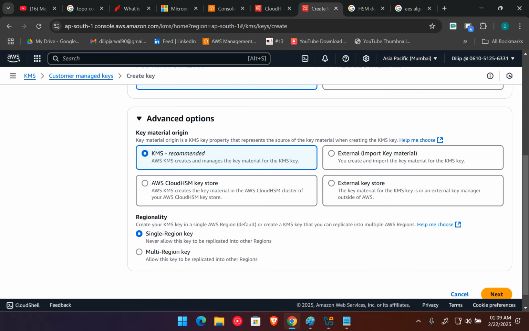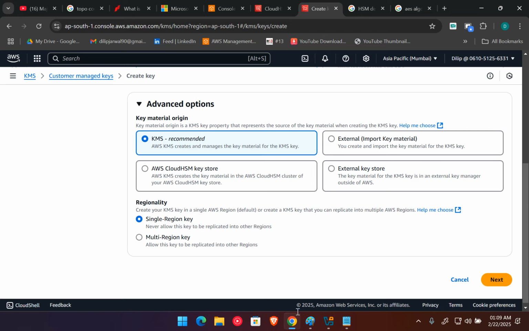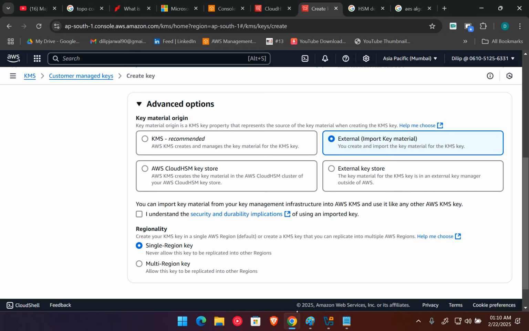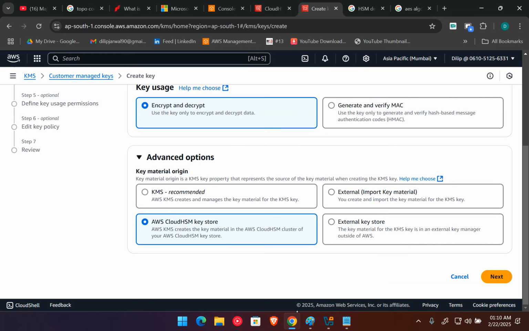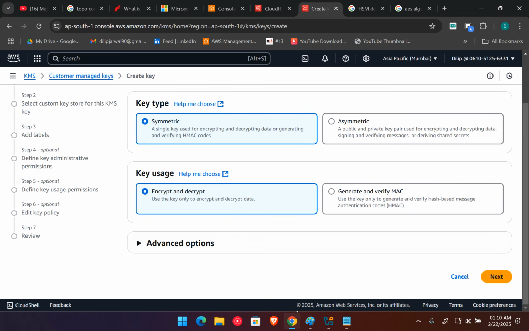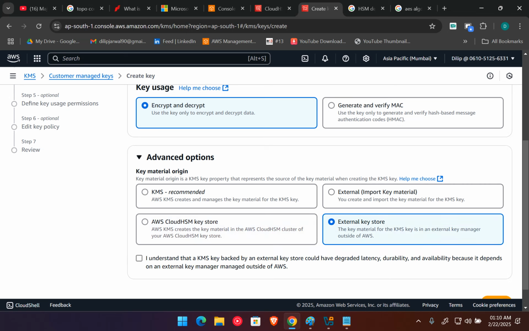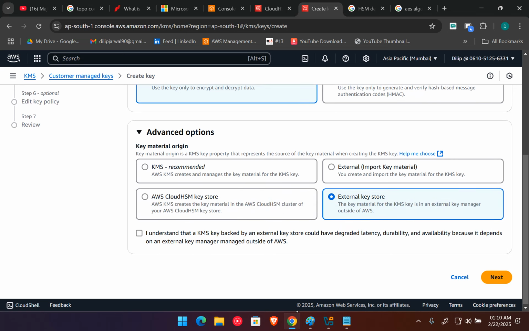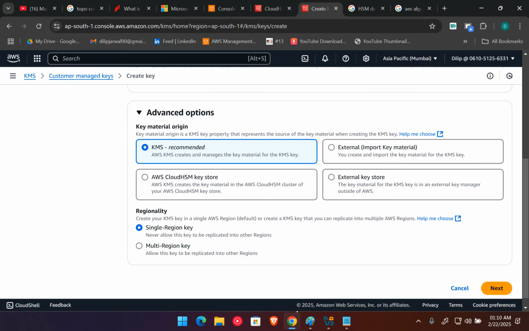Okay, and here you can see we have key material origin, meaning the keys you are using. You can have the AWS cloud generate and manage your keys, or you can import your own keys, or you can get the keys from CloudHSM. If you are using the CloudHSM service and have already created keys there, you can import from there also, or if you want to import from any third party external key sources, you can also integrate those. But now I want AWS to create my keys and manage my keys, so I will go for the KMS recommendation.